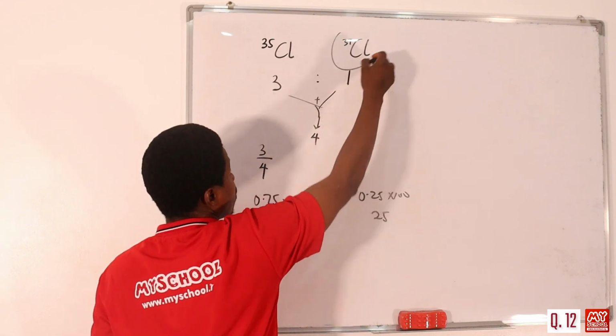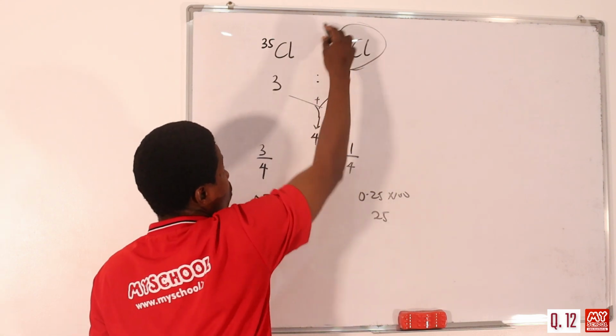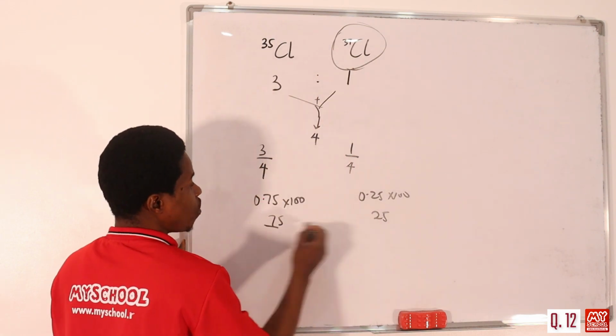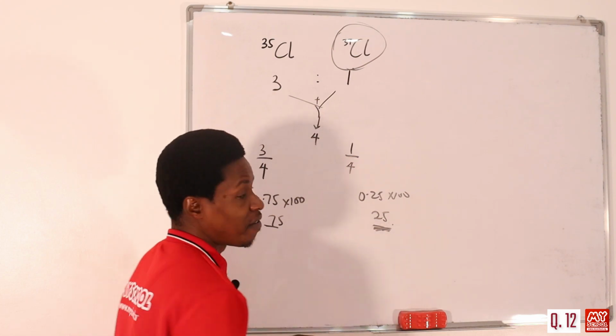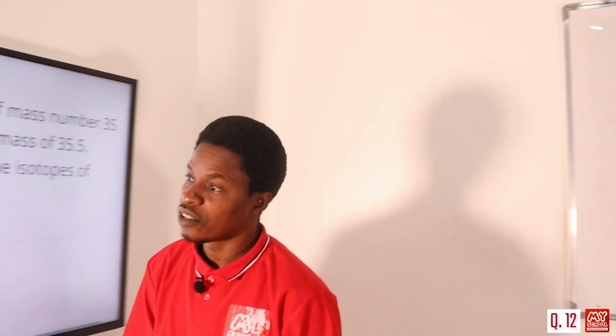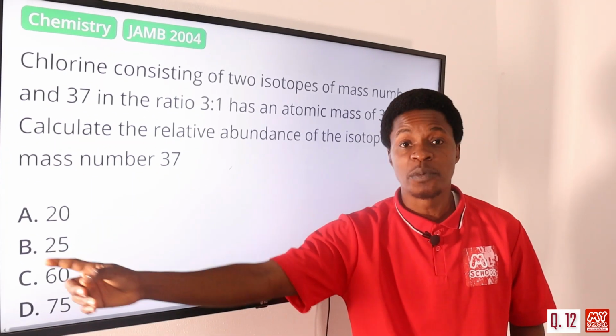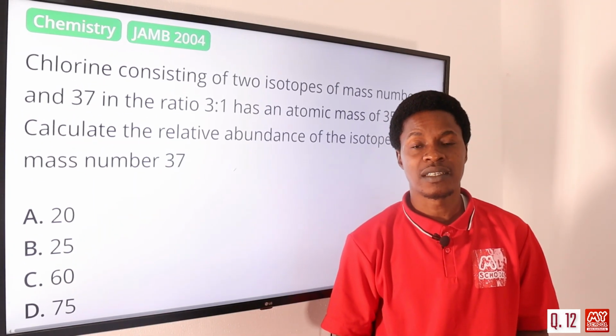We actually asked for the abundance of chlorine-37, the one that has mass number 37, which is this one, not this one. So the answer is just 25. Let's move on to the screen. We have option A, 20, option B, 25, option C, 60. So the correct answer is actually 25. Option B is the correct answer.